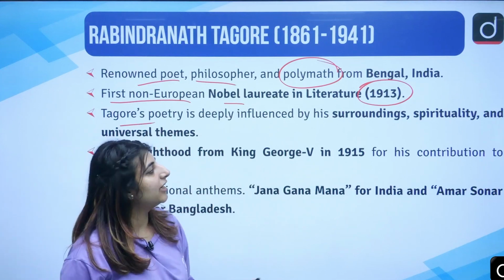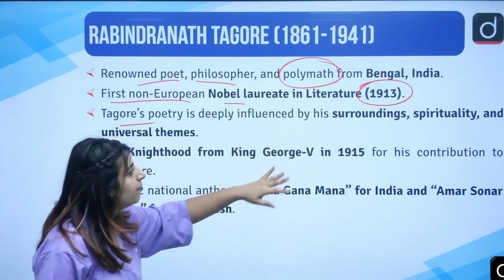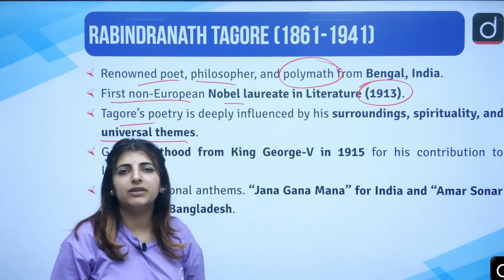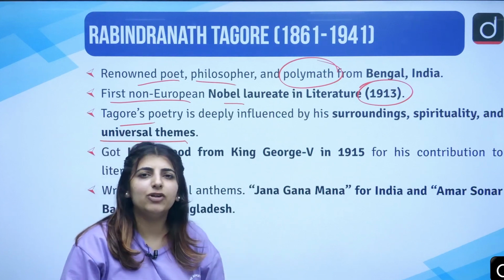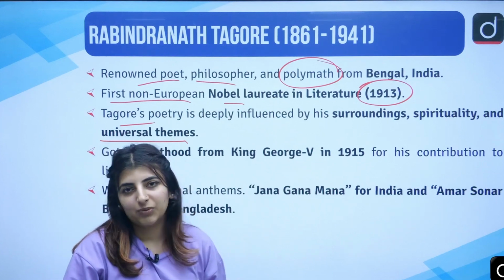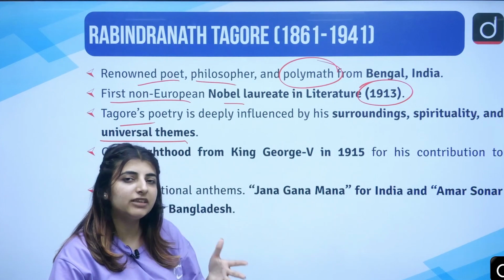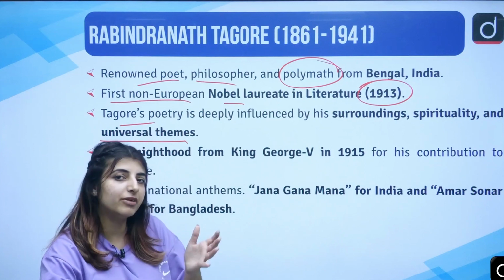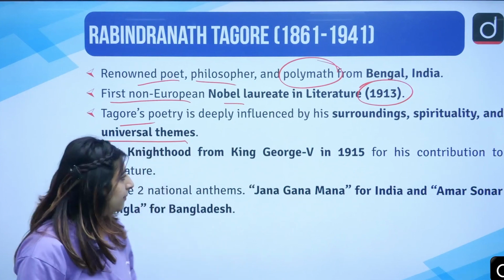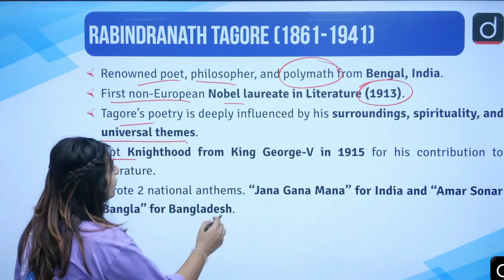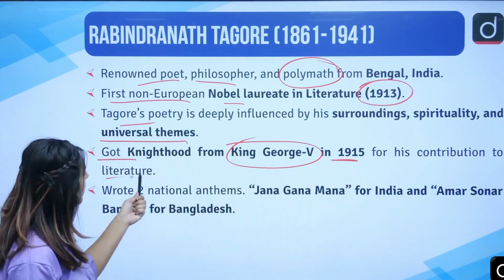His poetry is deeply influenced by his surroundings, spirituality, because we talked about him being a philosopher, and universal themes of brotherhood, universal themes of certain emotions, etc., which can relate to one person and the other as well. So we see those very things in his works, in his poetry, in his novels, in his short stories, so on and so forth, which have been written in Bengali, and of course, which are translated into English as well. He got the knighthood from King George V in the year 1915 for his contribution to literature.